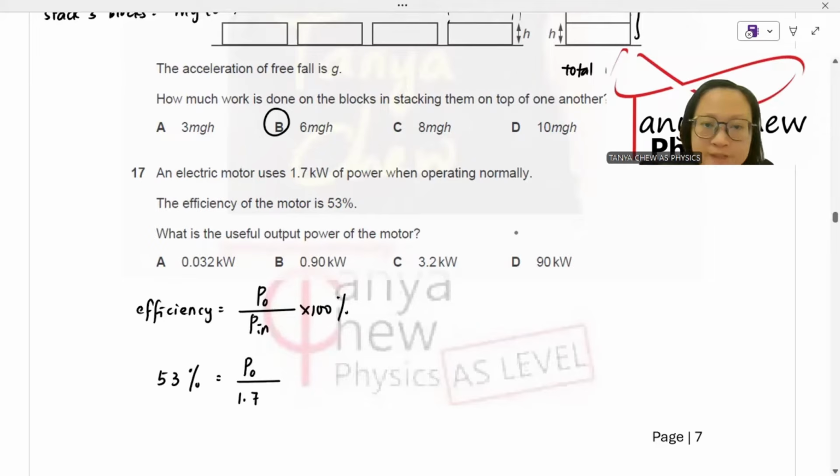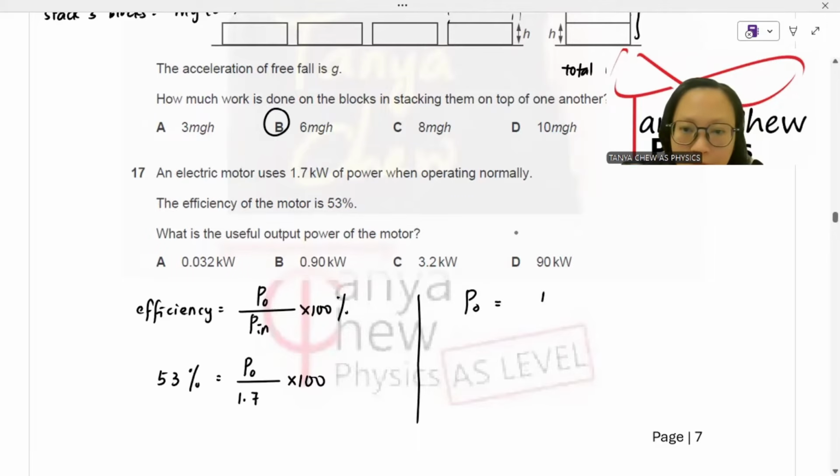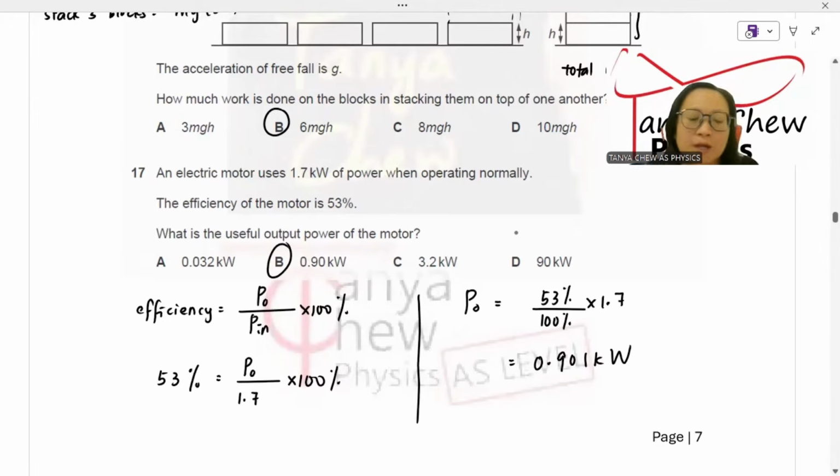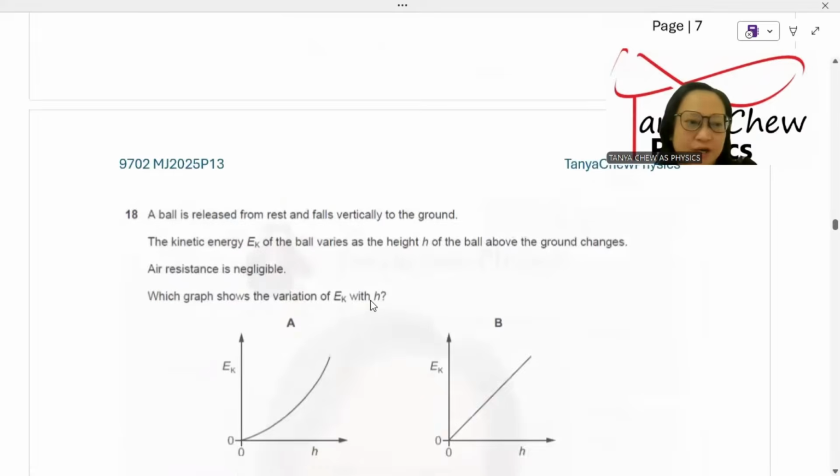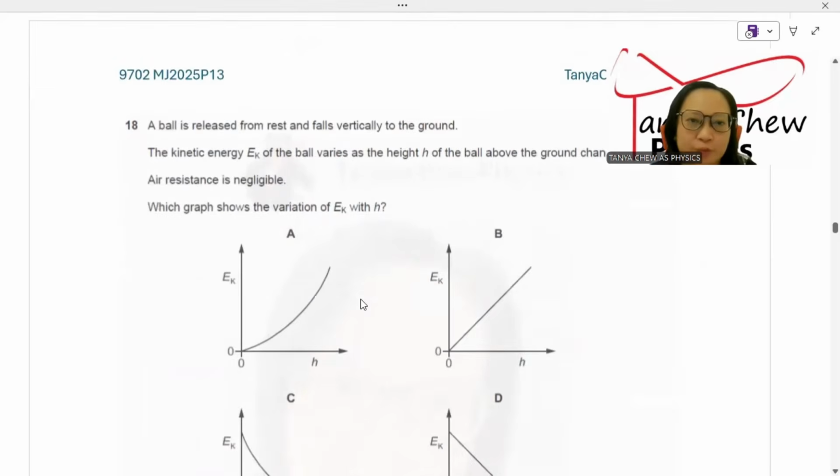Input power is 1.7. I'm not going to change the kilowatt because all 4 choices are measured in kilowatts. So the output power is equal to 53% divided by 100% times 1.7, and I got 0.901 kilowatt, and I round it off to 0.90 kilowatt. B is the answer.